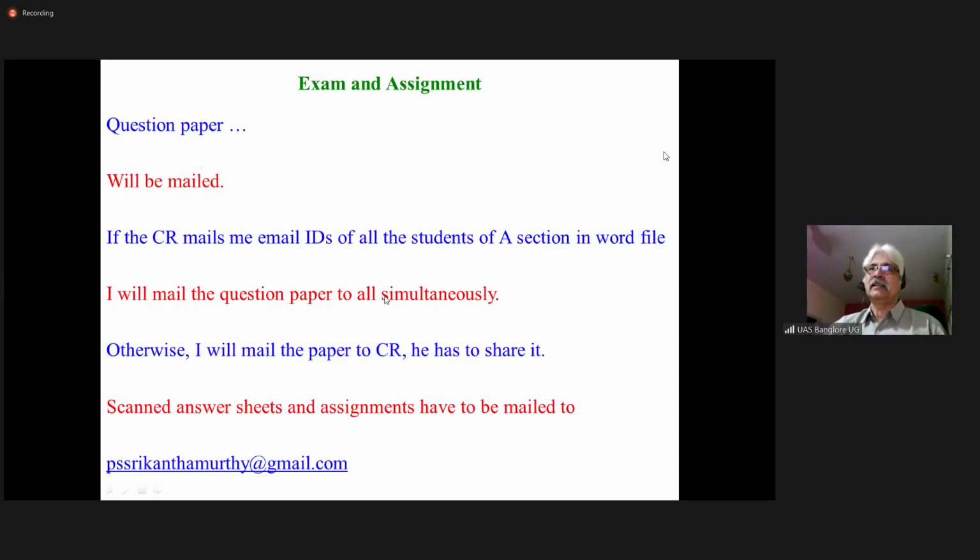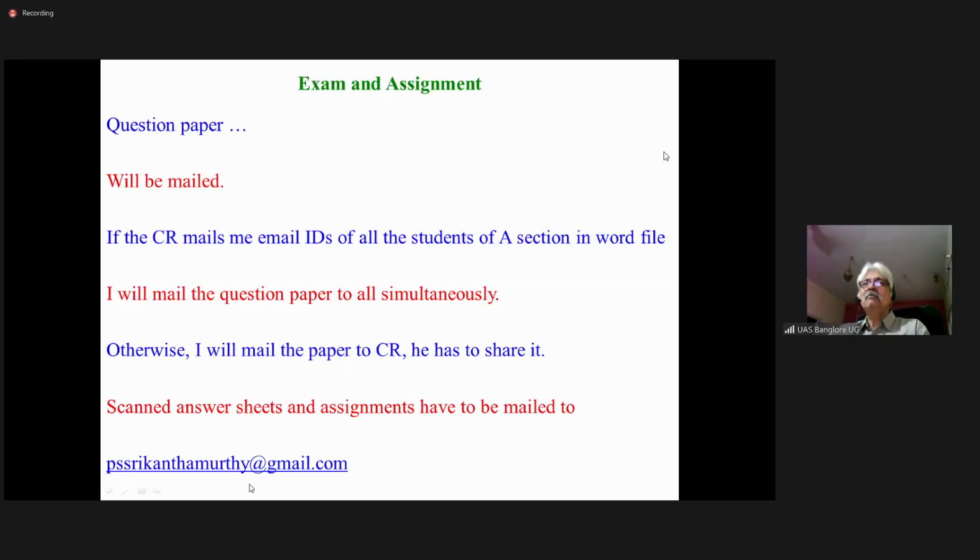And after the exam, scanned answer sheets, and I think I have given 3rd July as the last date for submission of assignments. So both scanned answer sheets and scanned assignments have to be mailed to me at this email ID. If you want, you can note it down. My full name is my email ID: PS Srikanthamurthy, without any space, all small letters, at gmail.com.